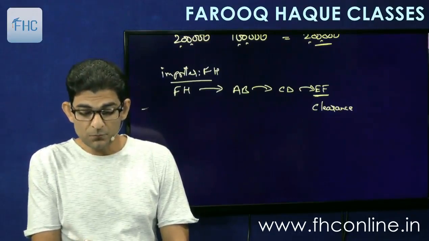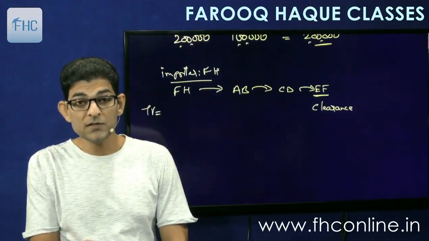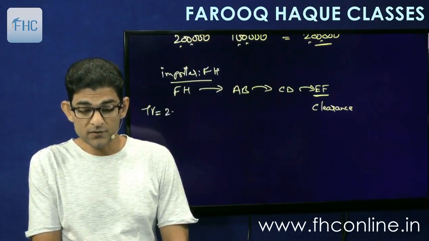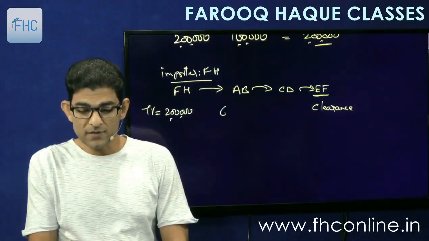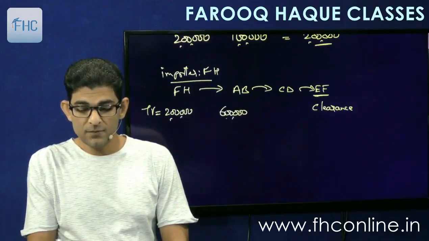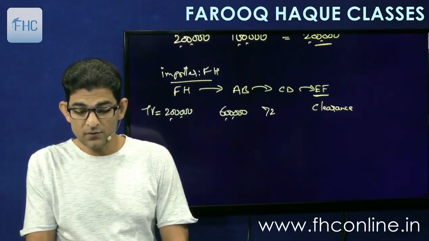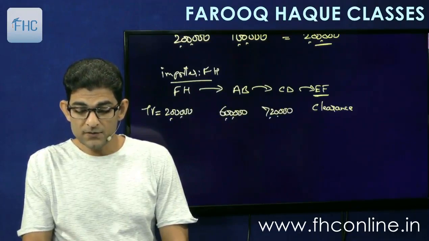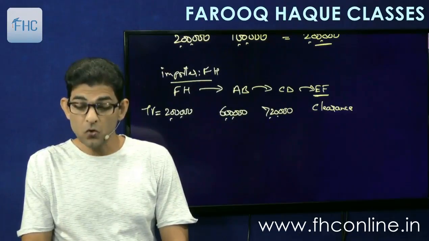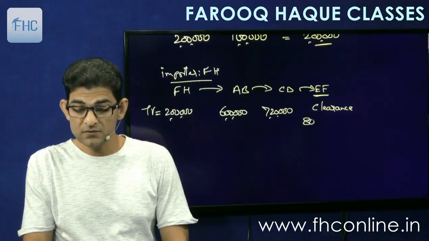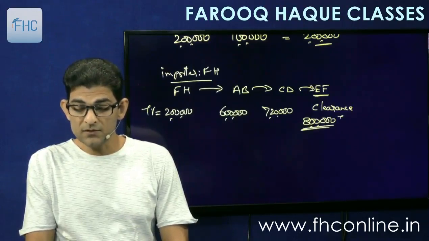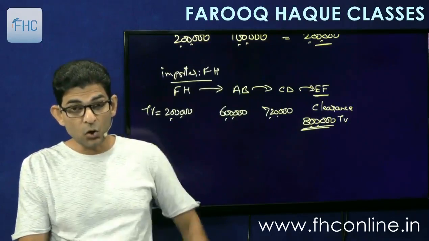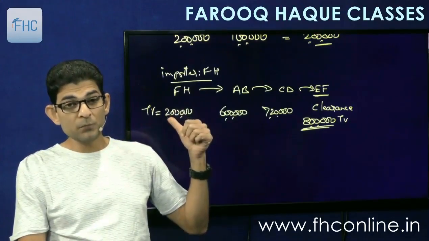Now FH has imported at original transaction value under section 14(1) of 2 lakhs. Then he sold to AB at 6 lakhs. AB sold to CD at 7,20,000 and CD sold to EF for 8 lakhs. So this 8 lakh will be considered as the transaction value, last transaction value, or the original import price.